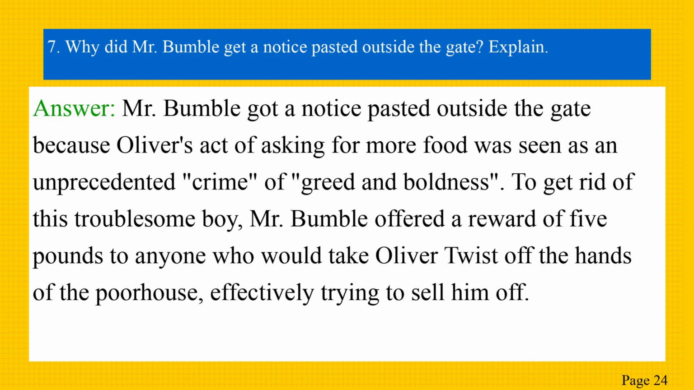Why did Mr. Bumble get a notice pasted outside the gate? Explain. The answer is Mr. Bumble got a notice pasted outside the gate because Oliver's act of asking for more food was seen as an unprecedented crime of greed and boldness. To get rid of this troublesome boy, Mr. Bumble offered a reward of £5 to anyone who would take Oliver Twist off the hands of the poorhouse, effectively trying to sell him off.